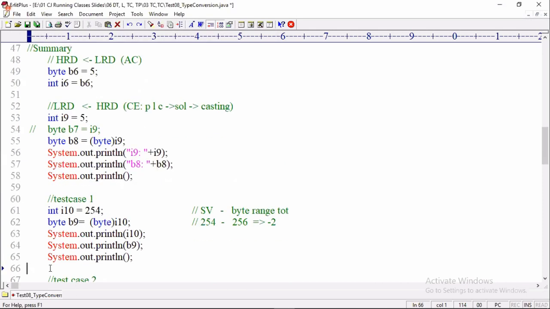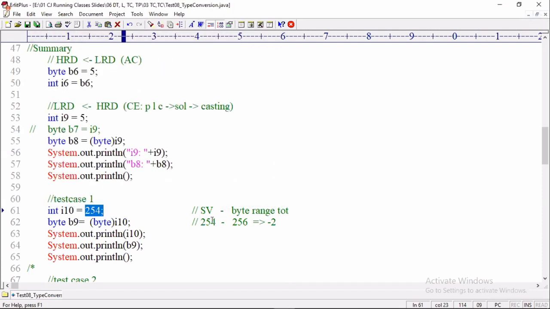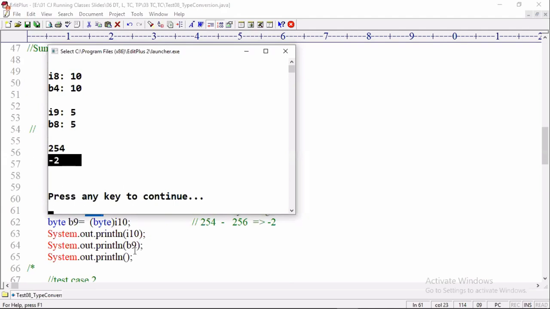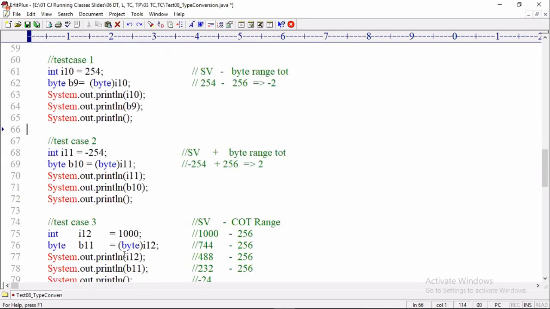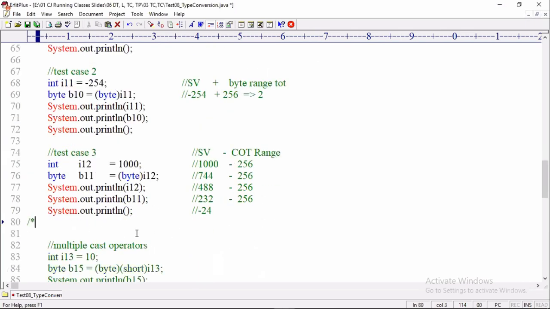Now test case number 1, if the value is greater than 127, the formula is applied, source value minus byte range, and the total result will be the value minus 2. Next, if the coming value is a negative number, the formula is applied, minus 254 plus 256, the value is 2.